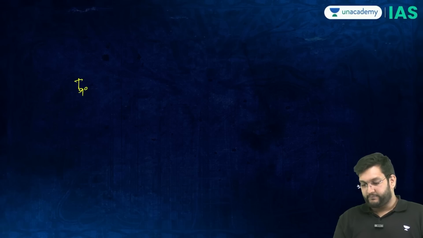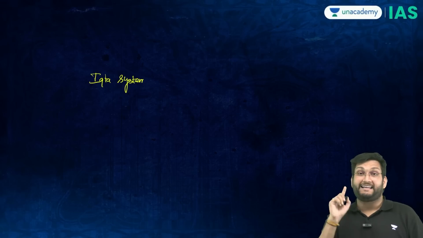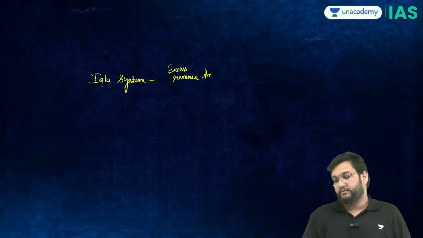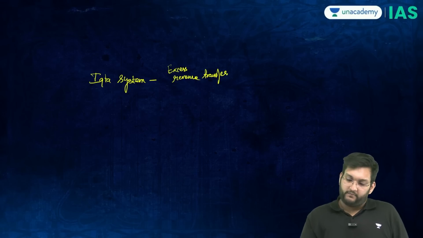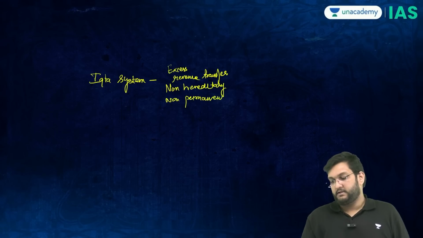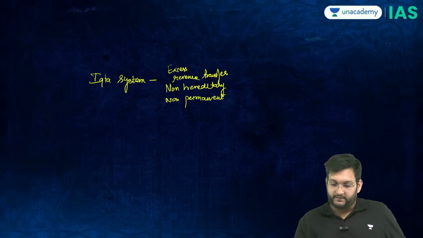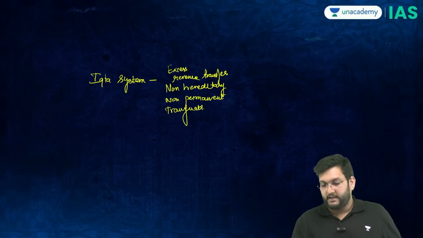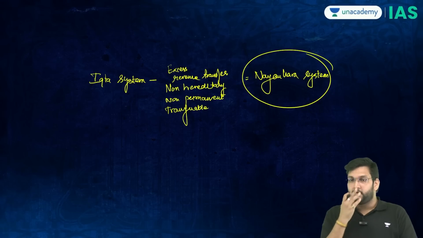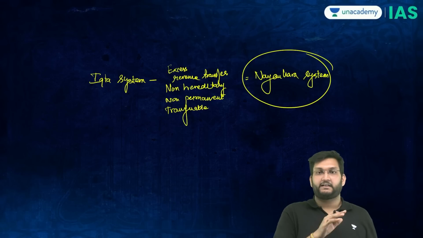So therefore, there is a formula: Ikta system minus excess revenue transfer, non-hereditary, non-permanent, and the concept of transferability. If you remove that, you get the Nayankara system. That is why the Nayankara system had a decentralizing tendency, and the Vijayanagara Empire disintegrated very quickly once the Raya became very weak. So this is the relationship between Ikta and Nayak.